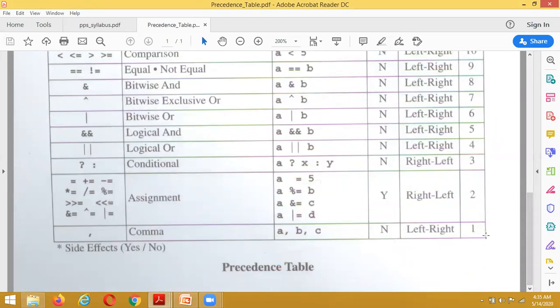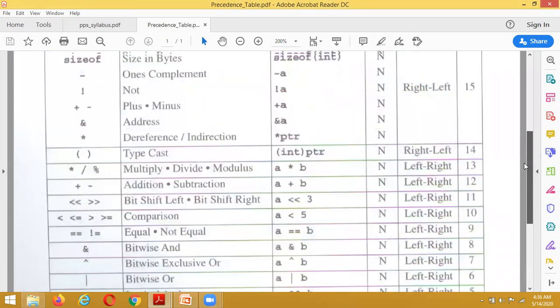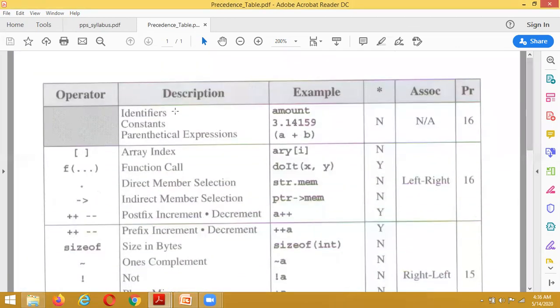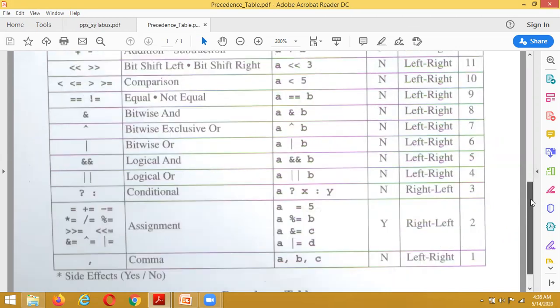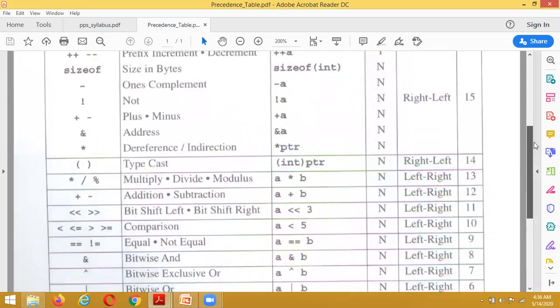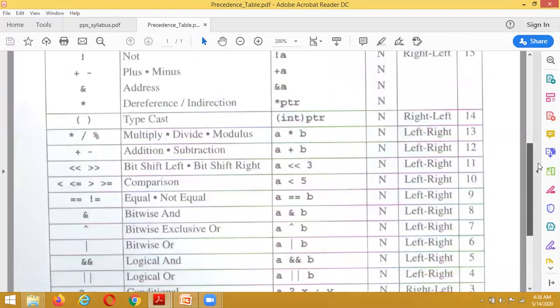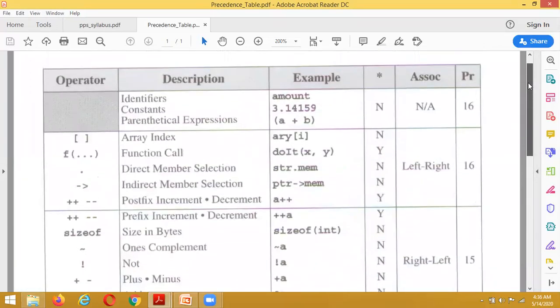The comma operator has the least priority, while identifiers, constants, and curly braces have the highest priority. Depending on this precedence table only, the expressions are going to be evaluated.